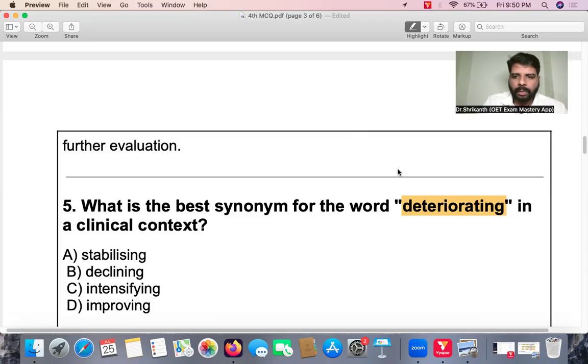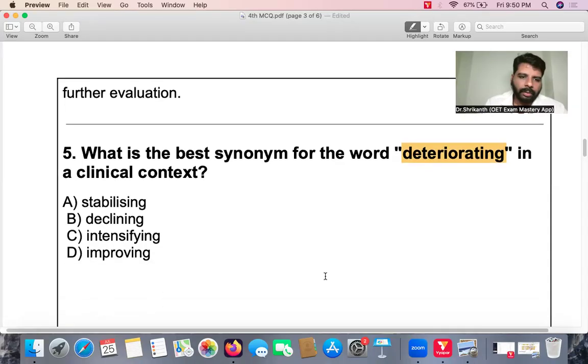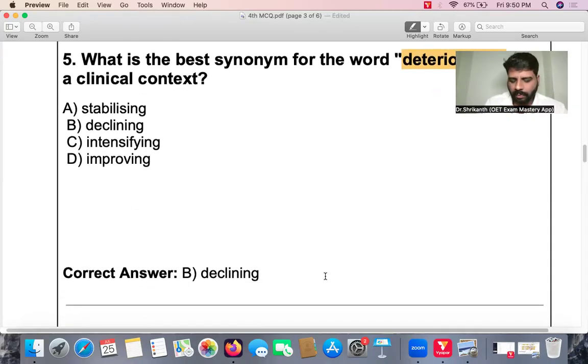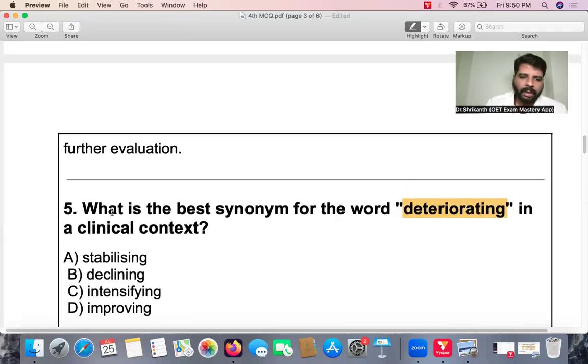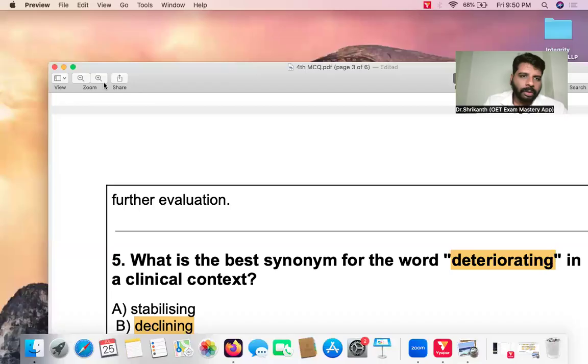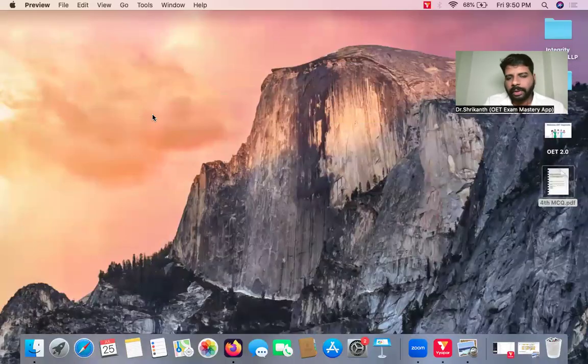Okay, so the word deteriorating basically means worsening. Or the condition becoming worse or increasing in intensity. So over here, it is declining. The best synonym for the word deteriorating, in a clinical concept, the patient's health condition is declining. Okay, so that is the synonym. And why are synonyms very important?